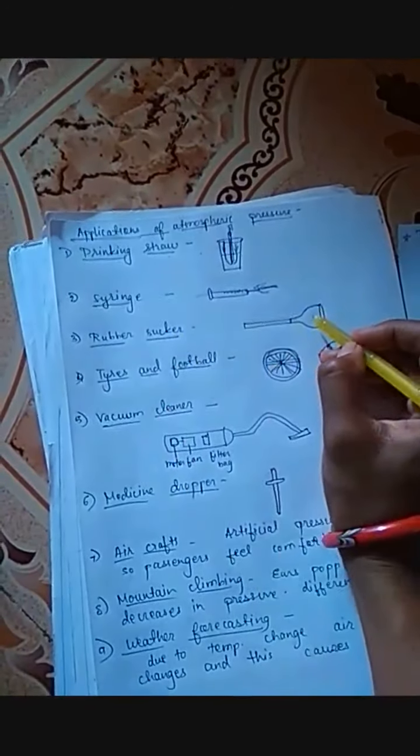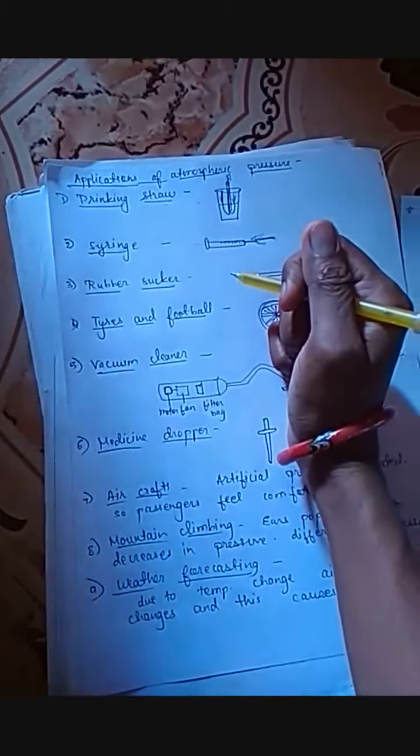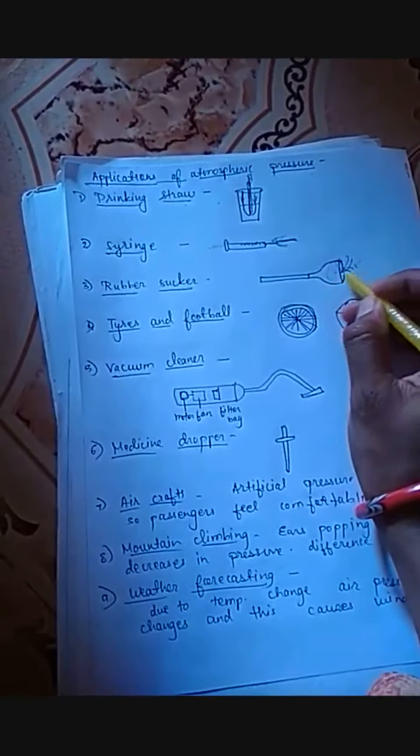Rubber sucker. You must have seen that when any of your sinks gets choked up, this rubber sucker is used. This rubber sucker has a concave base. So when you press this rubber sucker down, due to the concave base, all the air is pushed outside. When this air is pushed outside, there is very little pressure inside it. So it fixes onto the choked sink, and when you pull it, it sucks in the air and the choke releases. So the rubber sucker is also an application of atmospheric pressure.